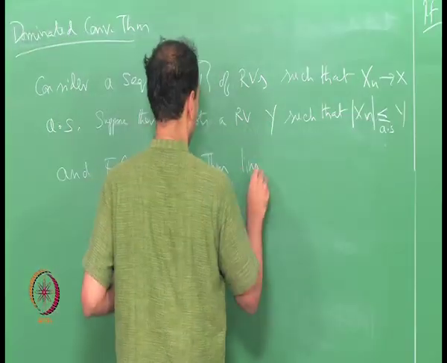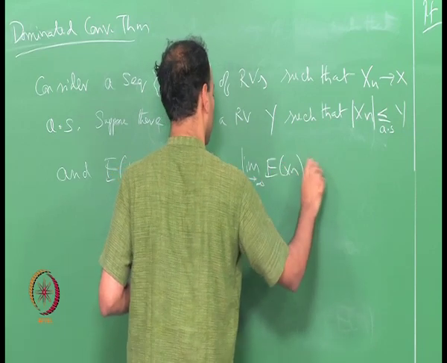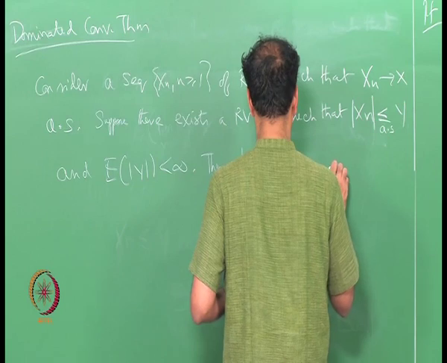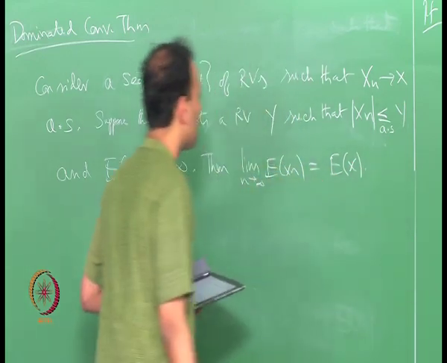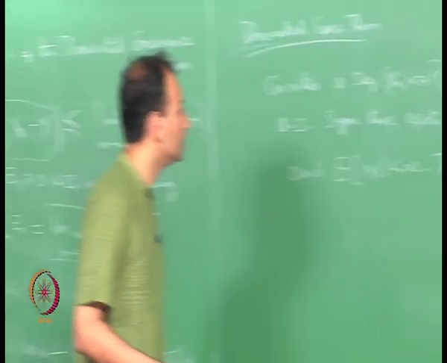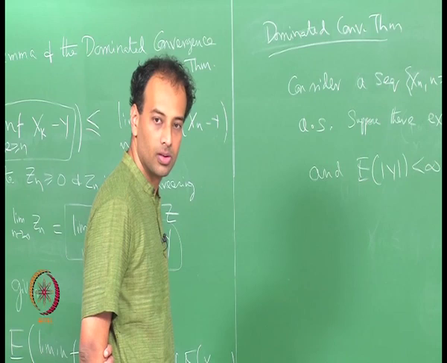Then the limit as n tends to infinity of the expectation of X n is equal to the expectation of X.